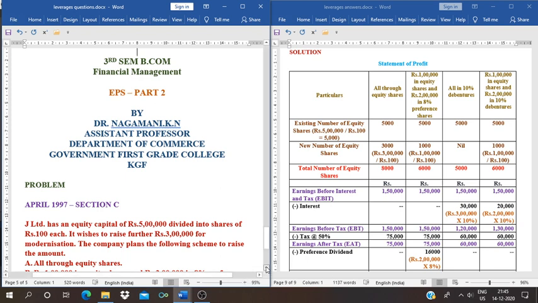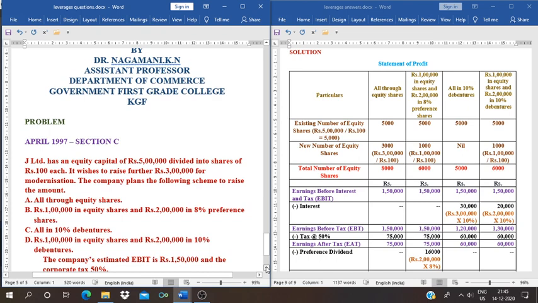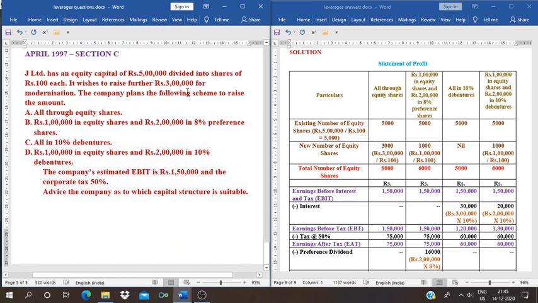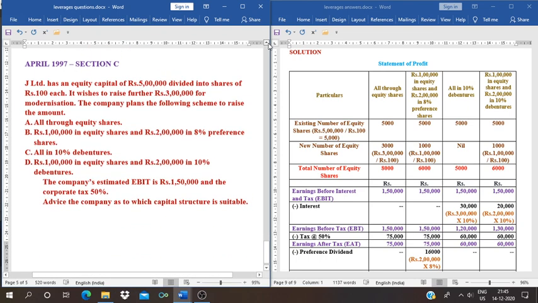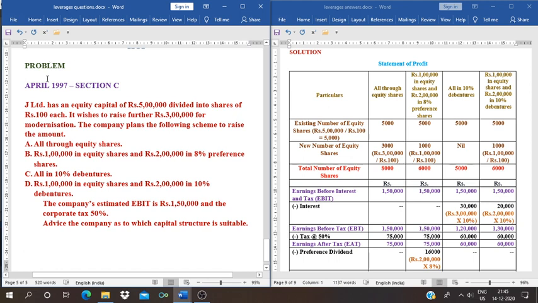See the problem first. This problem was given in April 1997 for Section C. J Limited has an equity capital of rupees 5 lakh divided into shares of rupees 100 each.